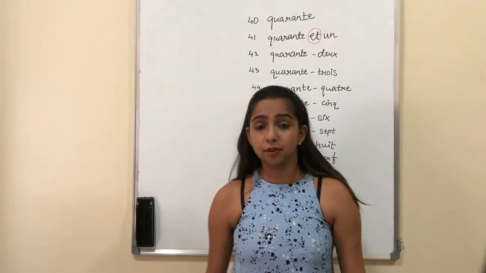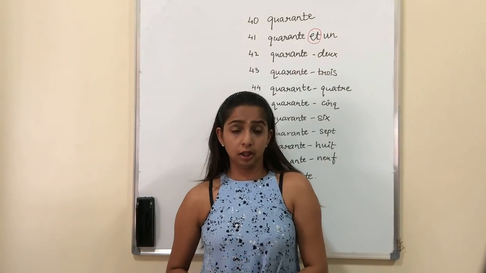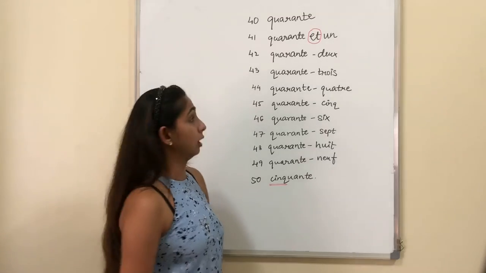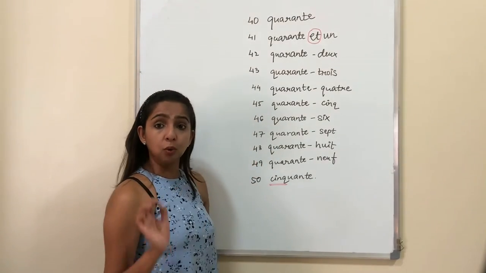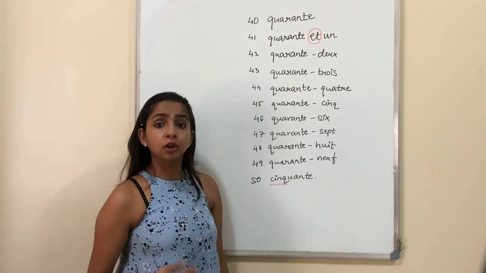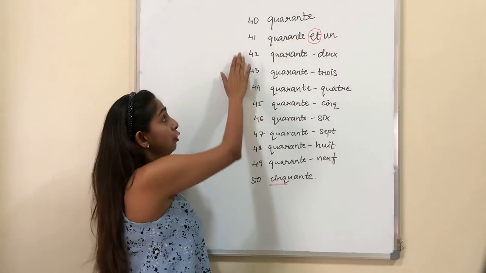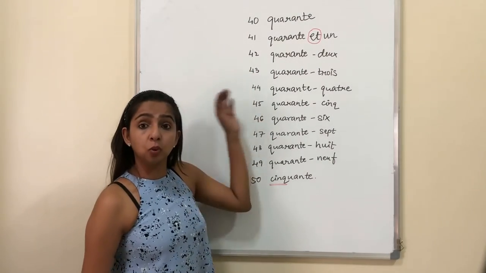I hope you must have revised up to 40. The number 40. Yes, let's begin. 40 is known as quarante. Say again, quarante. 41 is known as quarante et un.